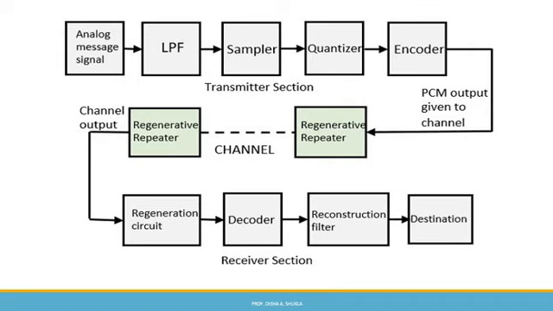Now this filter eliminates the high frequency components present in the input analog signal, which are greater than the highest frequency of the message signals, so that the aliasing of the message signals can be avoided. Okay, the next process is the sampler.